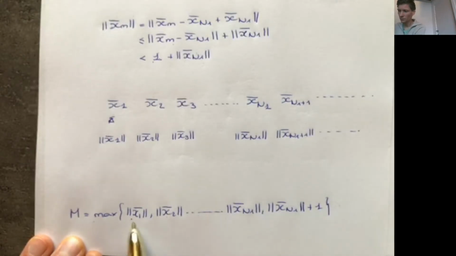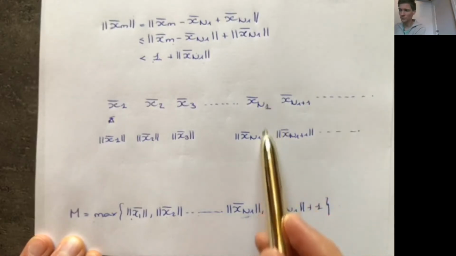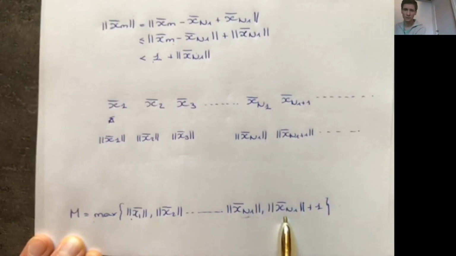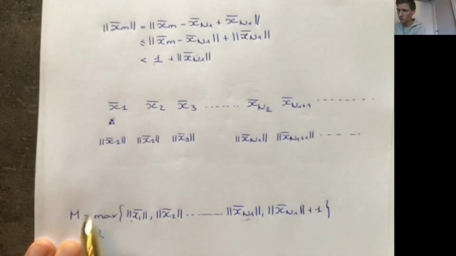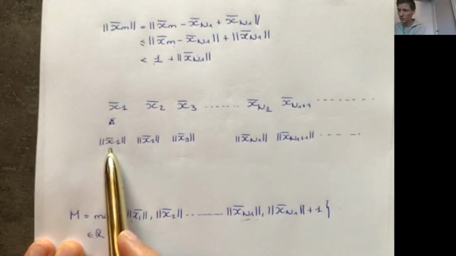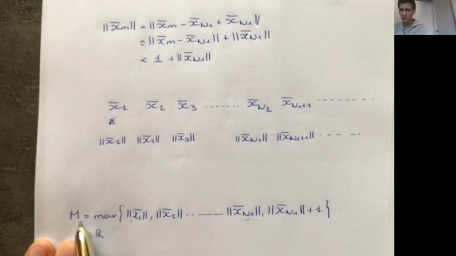Observe that there are only finitely many numbers here. n1 is a finite number, so this is at this position, and then we add one more number, so we're taking the maximum of finitely many numbers. So this is simply a number in R. This is well defined. Here the norm of x1 is clearly smaller or equal to M, because x1 is here, and we take the maximum of this number and some other numbers.